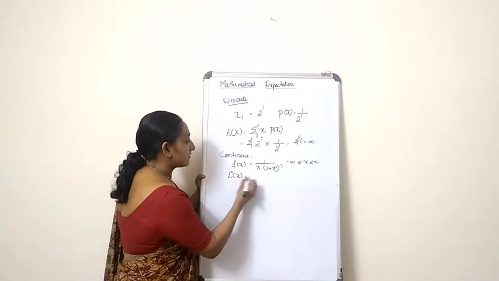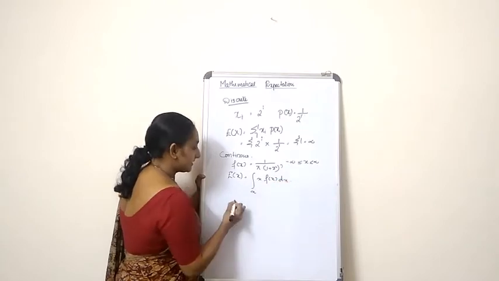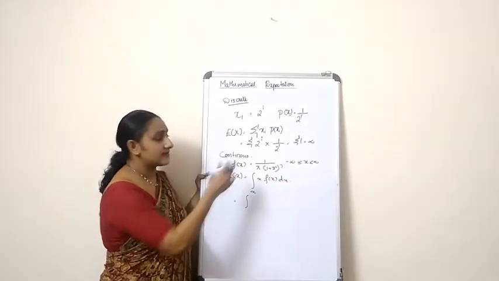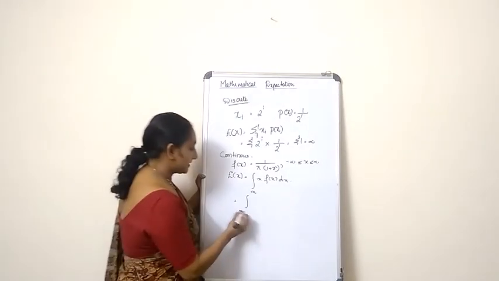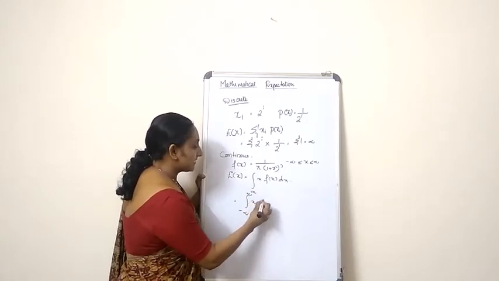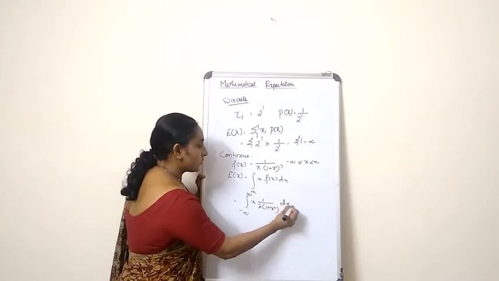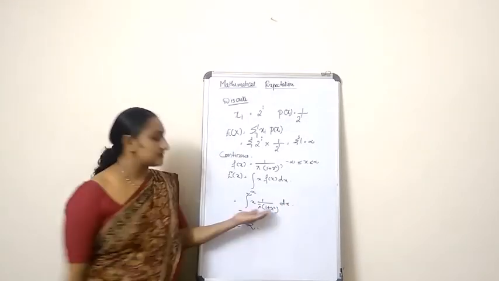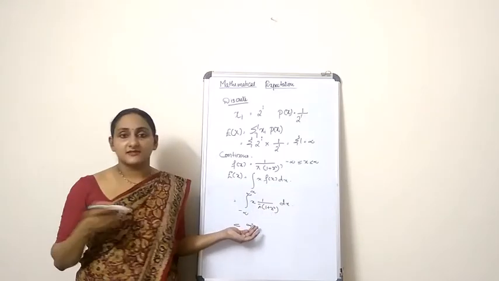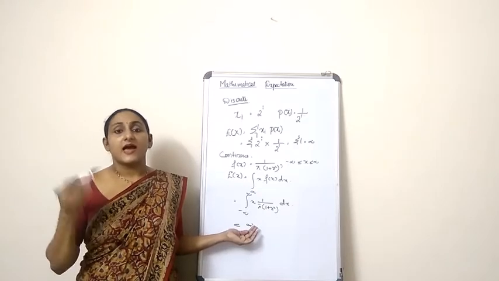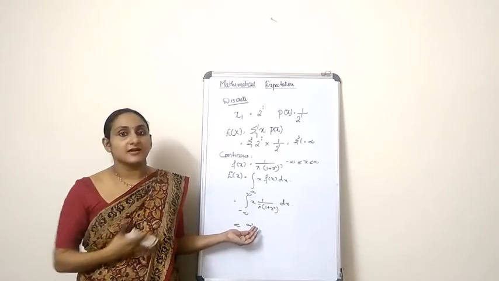Expectation of x is equal to integral of x f of x dx, and in this case x takes values from minus infinity to plus infinity. That means the integral from minus infinity to plus infinity of x times 1 by pi into 1 plus x square dx. So it's clear from this formula that the range of x is between minus infinity and plus infinity, and hence whatever calculations we do, the right hand side won't converge.